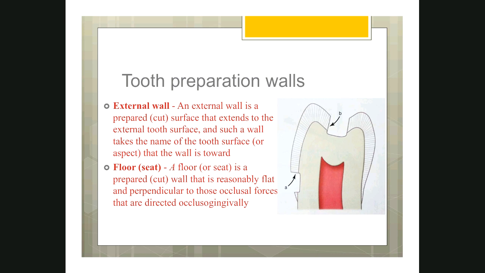So this is also an external wall. And what about this occlusal wall, gingival seat? All these are external walls. The axial wall is the internal wall. Sometimes the gingival wall is called as a seat, okay, or floor. Sometimes we call it as a seat or floor. Gingival floor, gingival seat, or pulpal floor. Sometimes we call it as pulpal seat. Pulpal seat is very rare, but we frequently call this as a pulpal floor. All right.